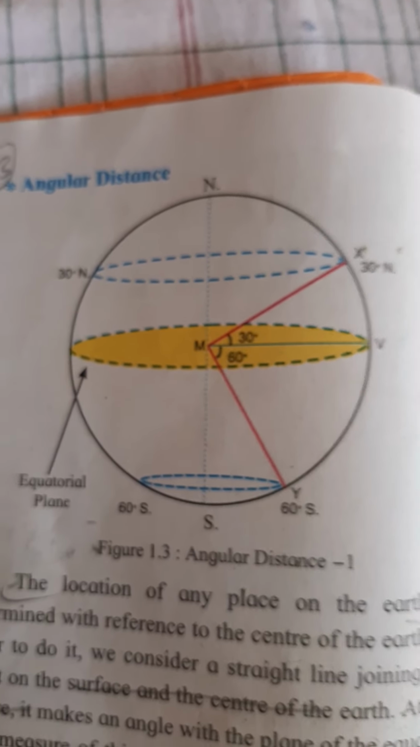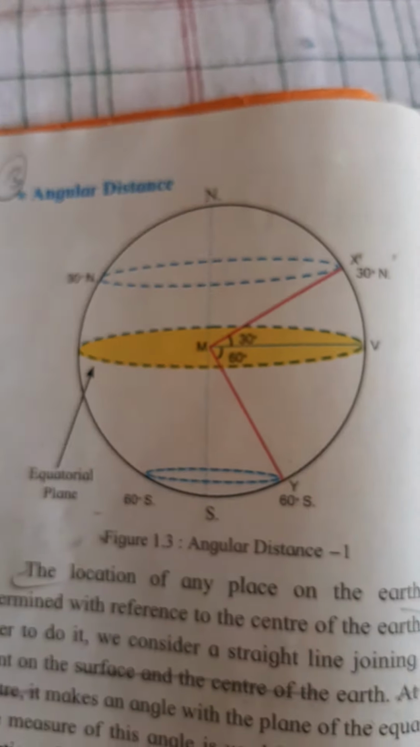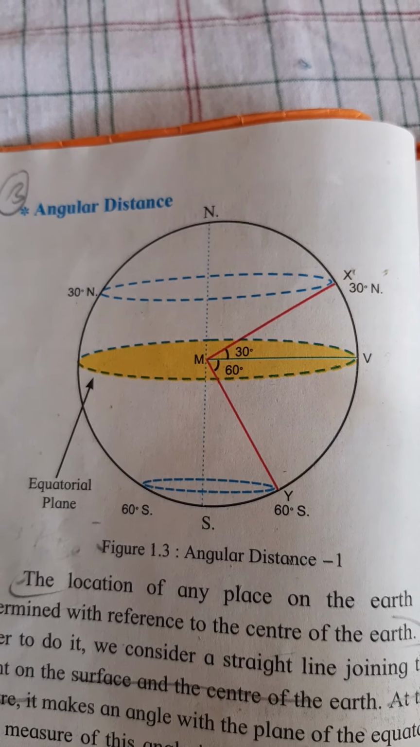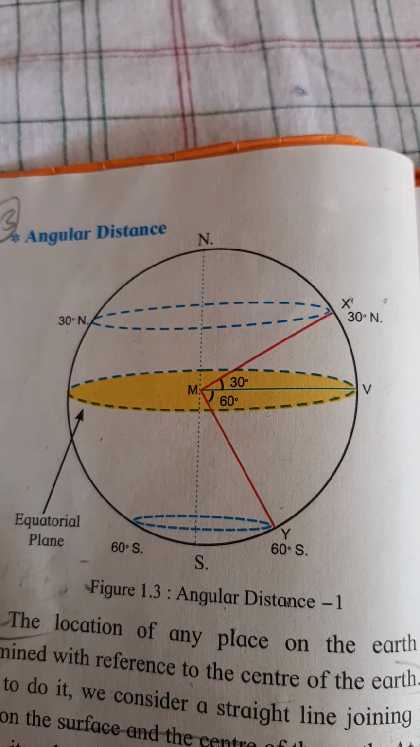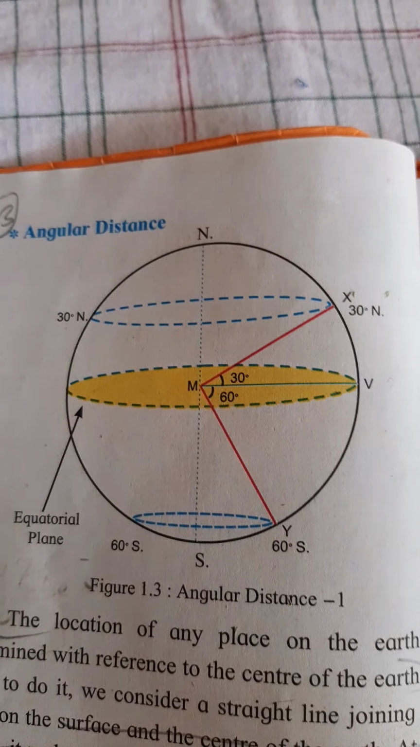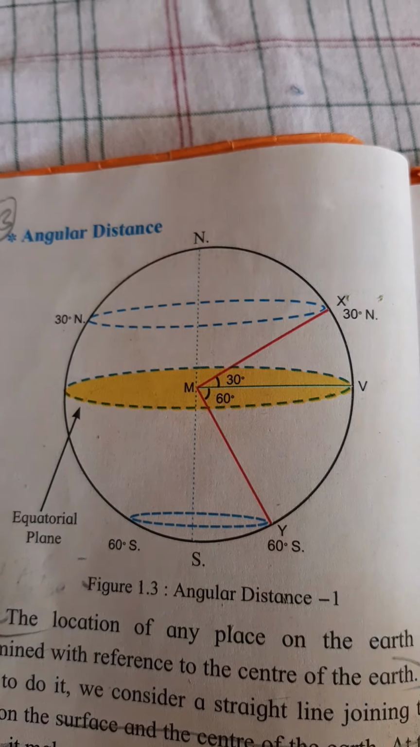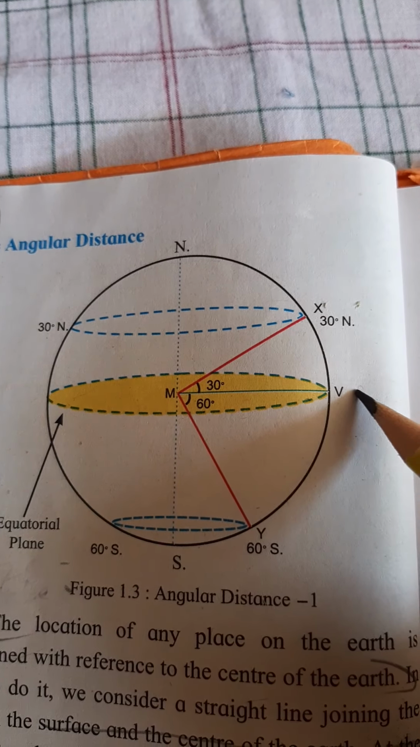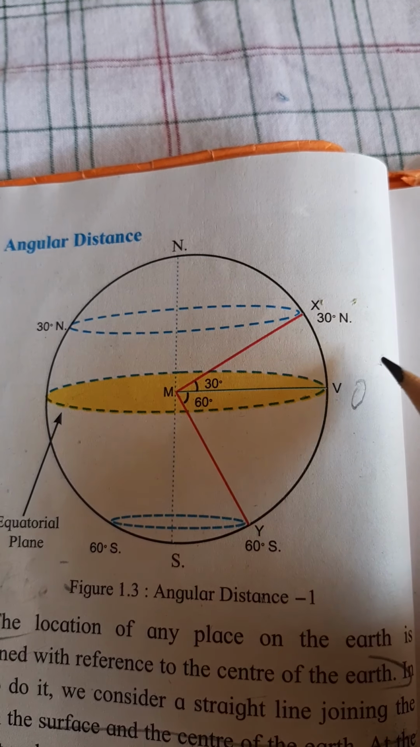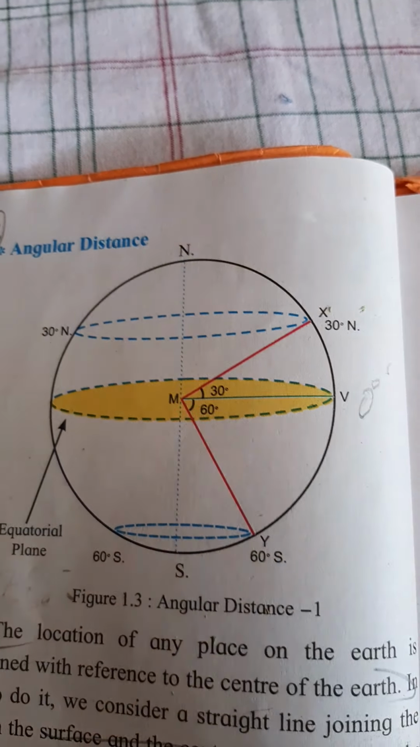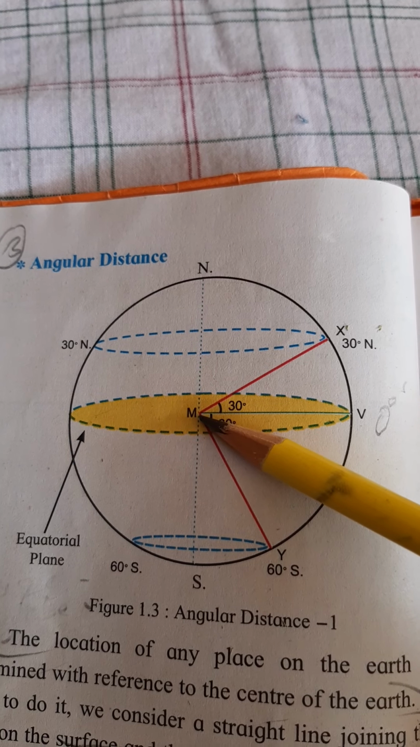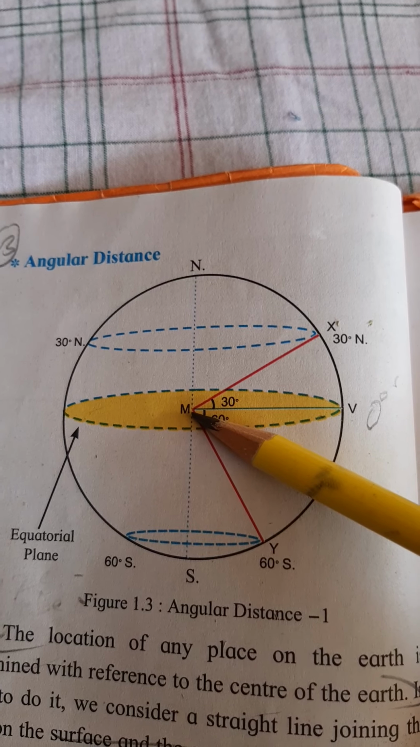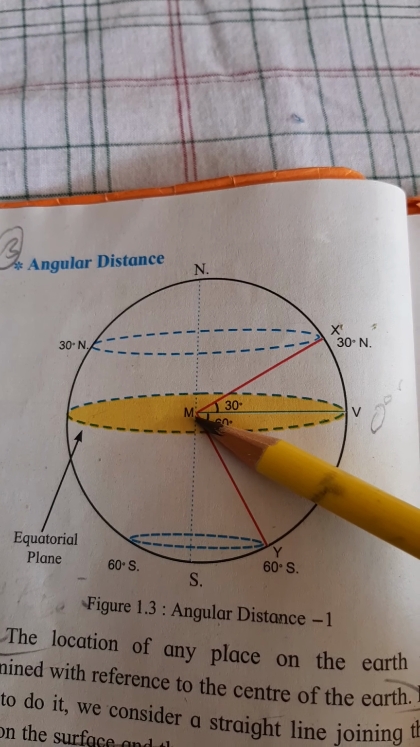Now we will start with the third point, that is the angular distance. Now in this diagram, children, you can see three circles. Yes. Now first we will look at the yellow circle. It is near the equator. So it is always 0 degree. Okay. Now if we look here, you can see the point. This point M is called the center.